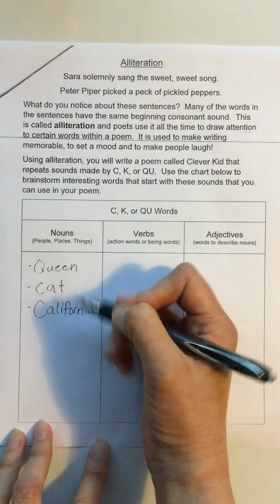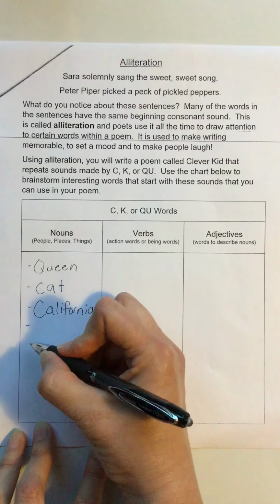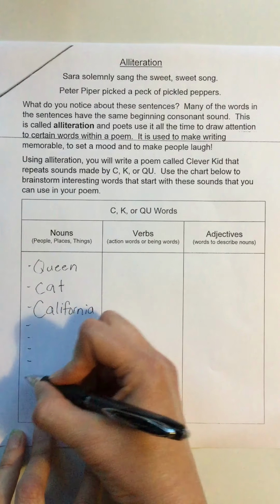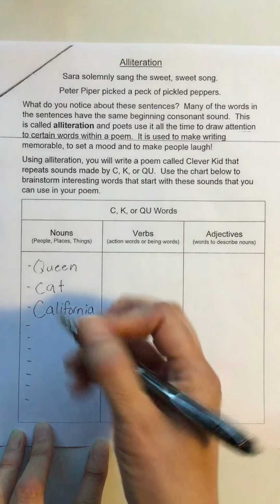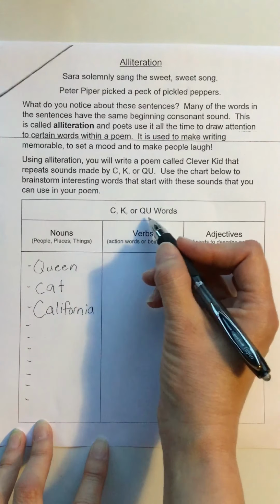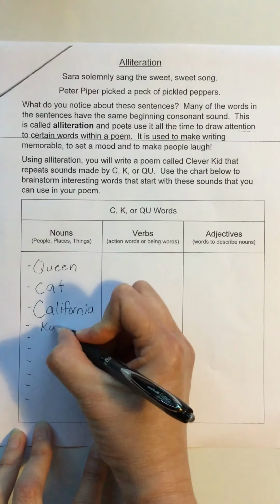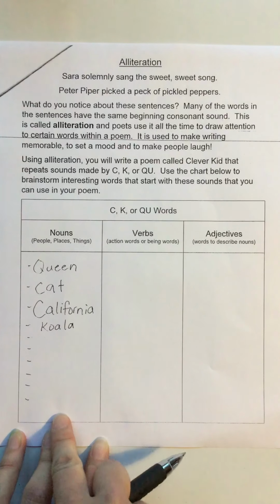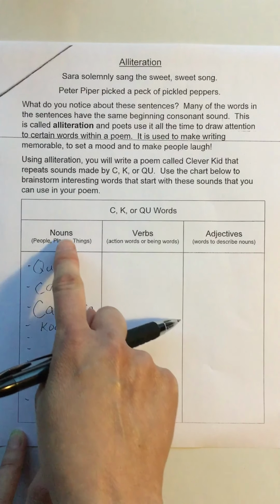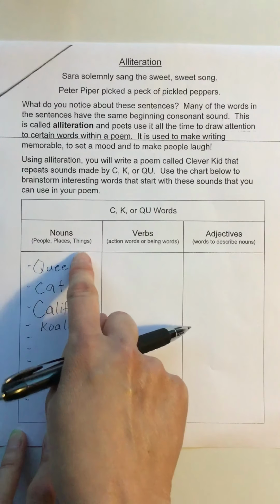These are people, places, and things. I'm going to give you only 3, but you are going to list as many as you can of words that start with C, K, or QU. Here's a K one, koala. But you're going to come up with a lot more. So keep in mind that nouns are people, places, or things.